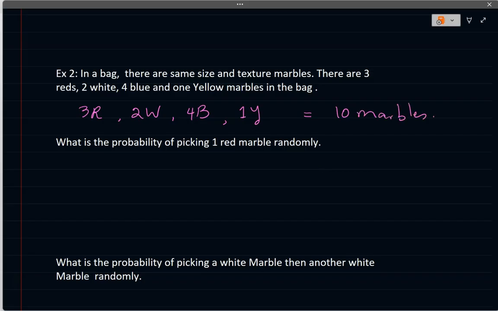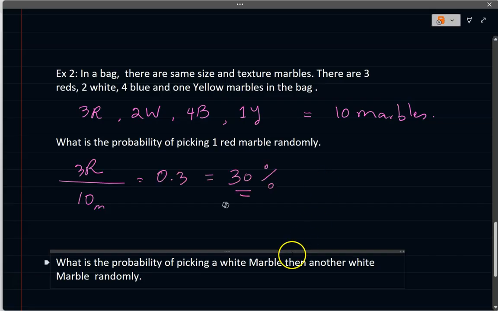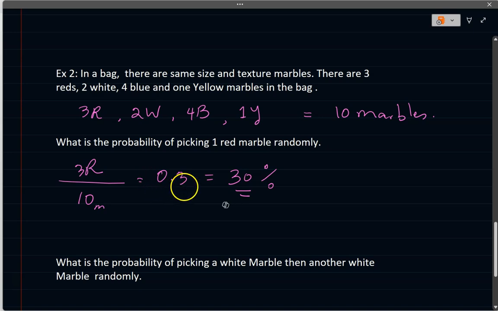So what is the probability of picking a red? How many reds do we have? We have 3 reds, and out of the 3, we want to take one of them, but the total number of marbles is 10. So the probability of picking one will be 3 out of 10. Okay, and then you can just, again, use your calculator, come up with the decimal expansion or percentage. And I hope that you know how to do that. That's 0.3. You just multiply it by 100 every time, you get a percentage value. Okay, so that's the first one.